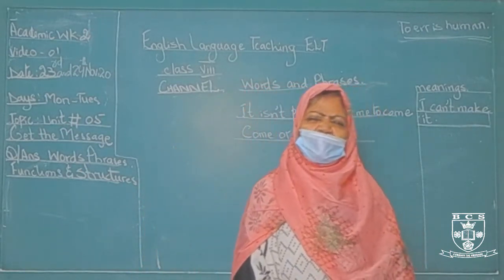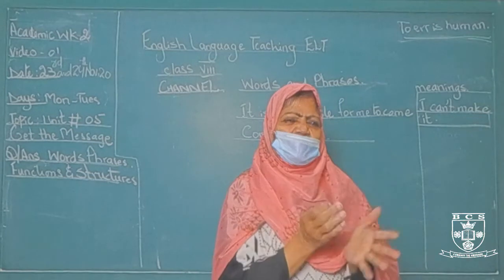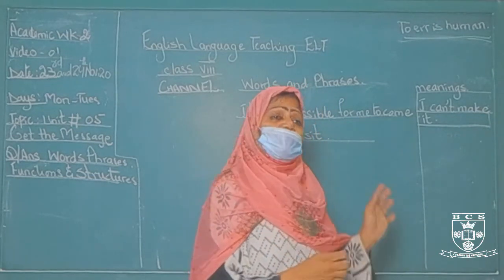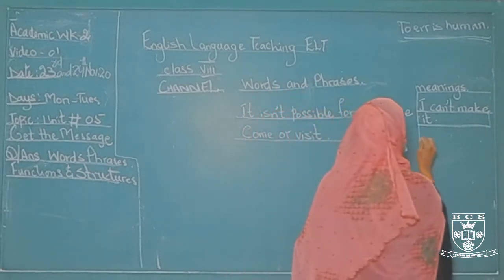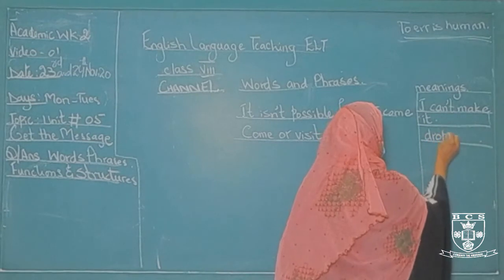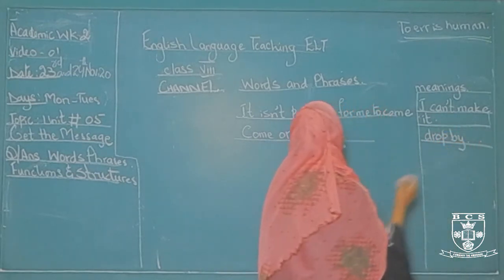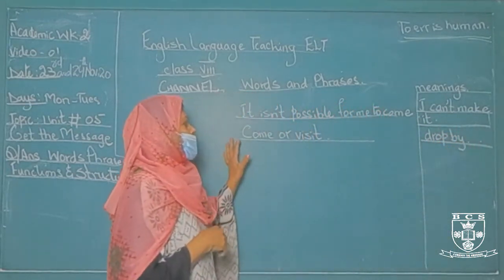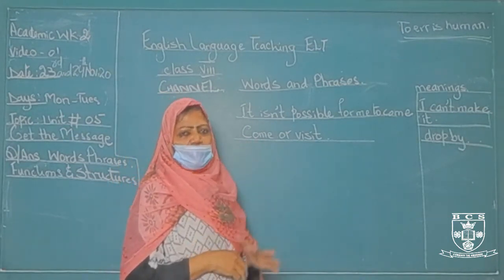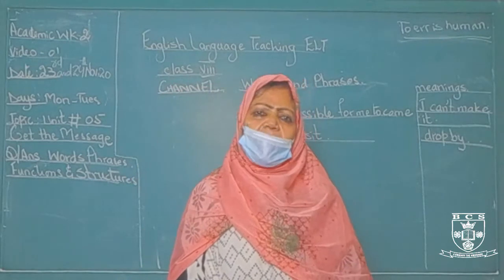We have heard it. Now we are fed up of these phrases. So what will we do? We will use the meanings of it. Come or visit means drop by. Now you can say, drop by at my home. That is, come or visit at my home.